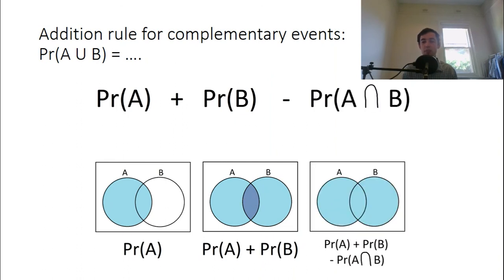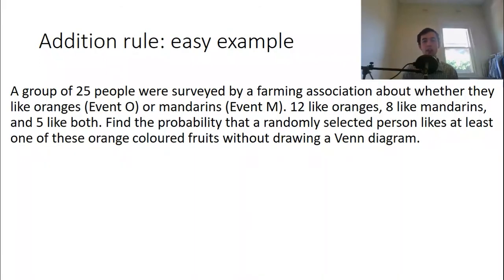So the way we solve that problem is we take one of them away. So we subtract the intersection, and then now it's only counted once. So this is how you find the union. You add up the probability of one event plus the probability of the other minus the intersection. Okay, so this is how it works in terms of an easy example.